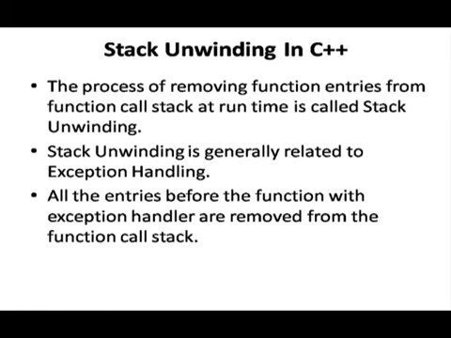Otherwise, when the function execution is completed, it will revert back to the previous functions to report. But before this, if an error or exception occurs, then the process of removing function calls from the stack is called stack unwinding due to exception. If function entries are removed due to an exception, this process is called stack unwinding. Stack unwinding is generally related to the exception. Now, all the entries before the function with the exception handler are removed from the function call stack.